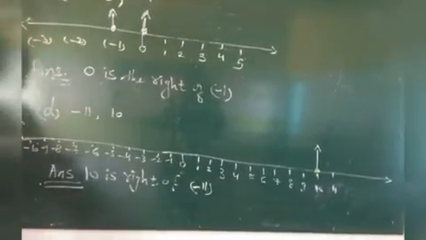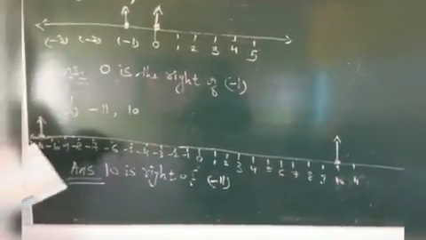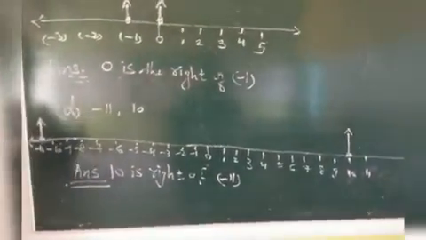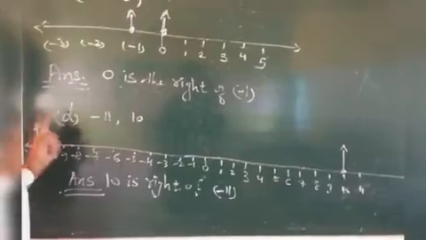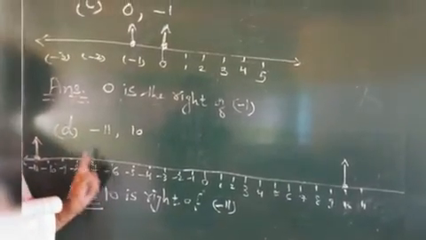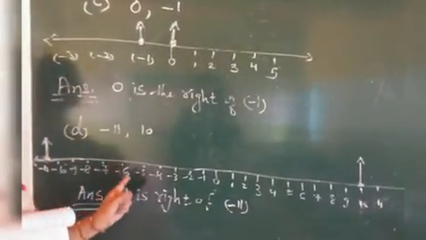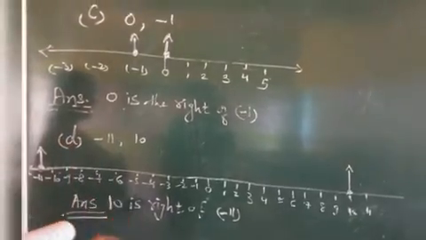We have done the sums A, B, C, D on the board. These 4 sums you have to do, beta. Then numbers E and F, these two sums you also have to do. Okay?